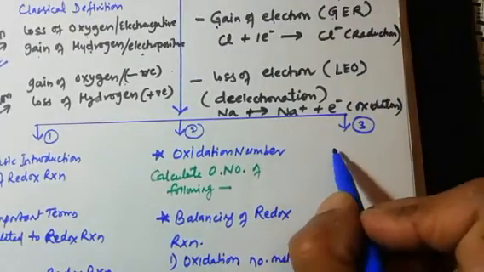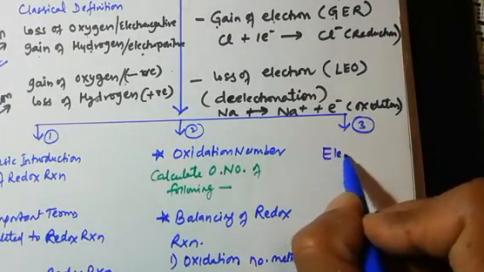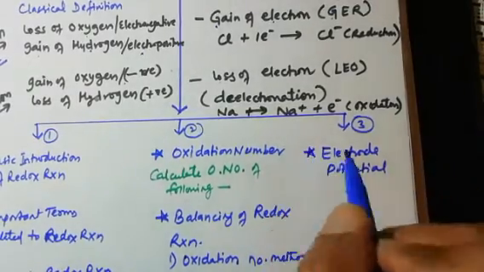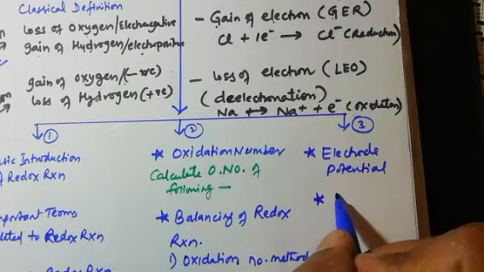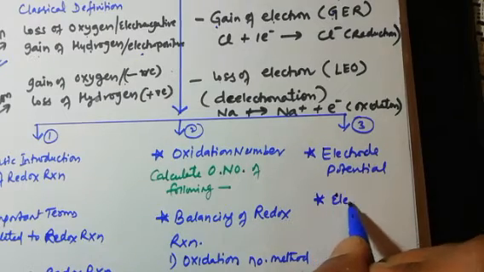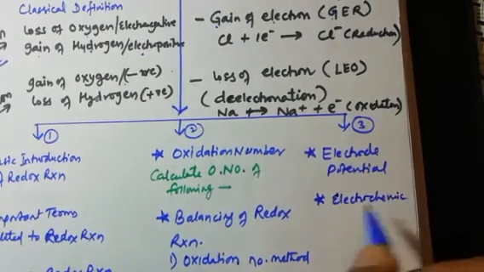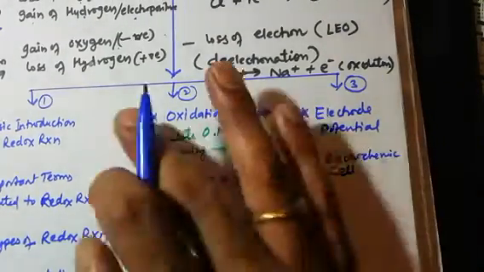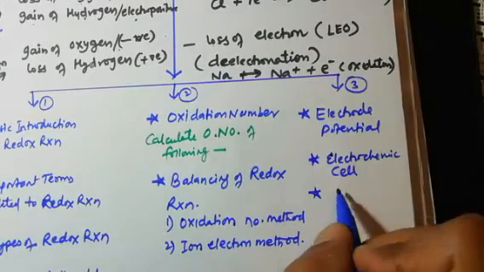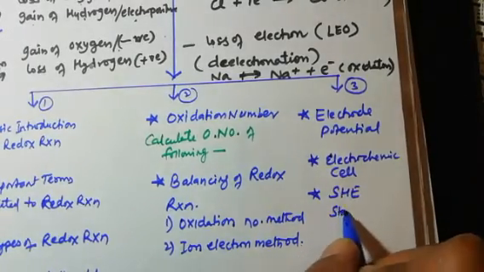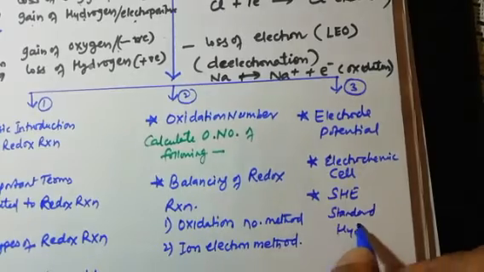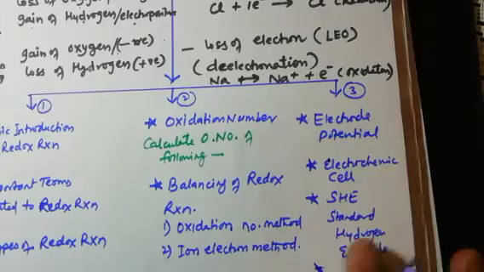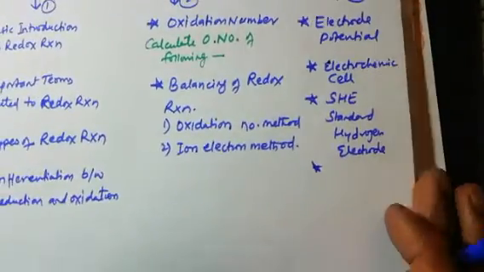that we will talk about is electrode potential, or you know very well, in our daily life we are using an electrochemical cell. Which cell we are using? That is working under the principle of redox reaction. So we will talk about the electrochemical cell, where SHE, standard hydrogen electrode, helps us to calculate basically the cell potential of any cell.